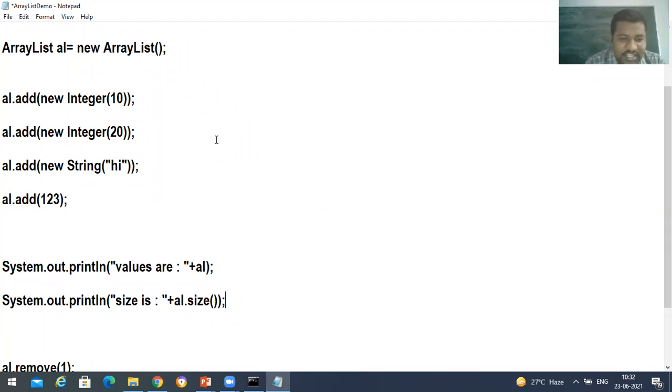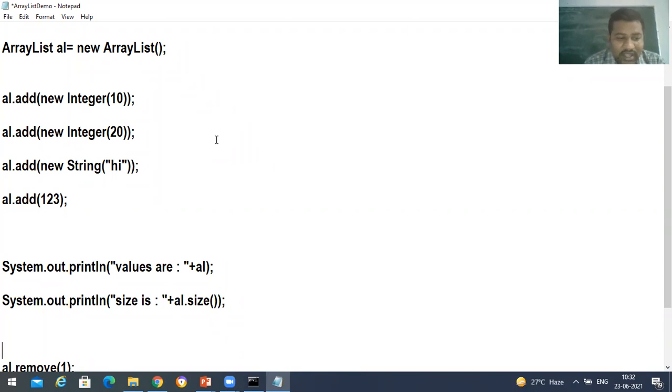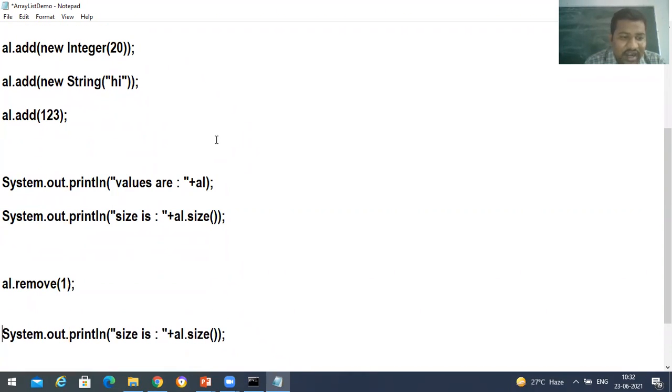After that, AL.size means how many elements are there in this AL, and that size you'll be getting over there. And after that, we'll be applying something called AL.remove(1). AL.remove(1).